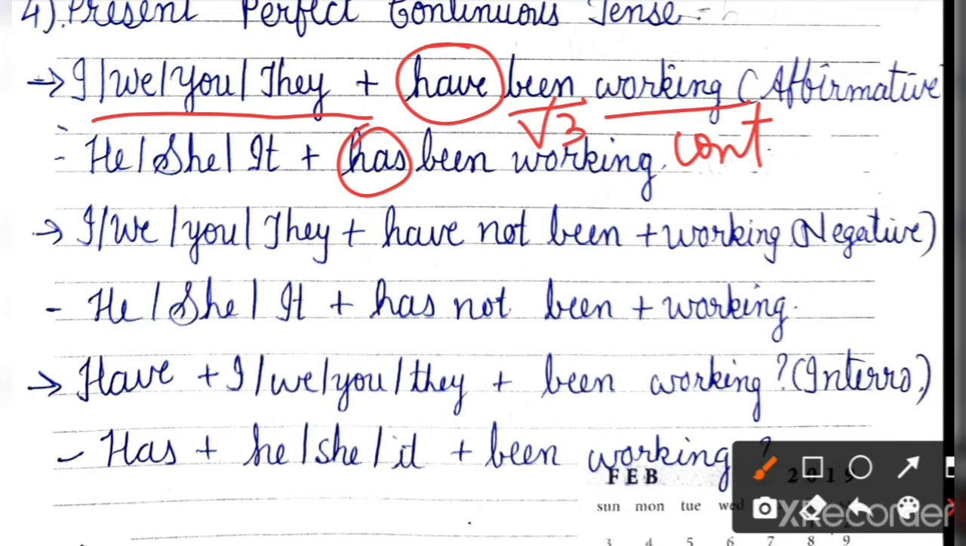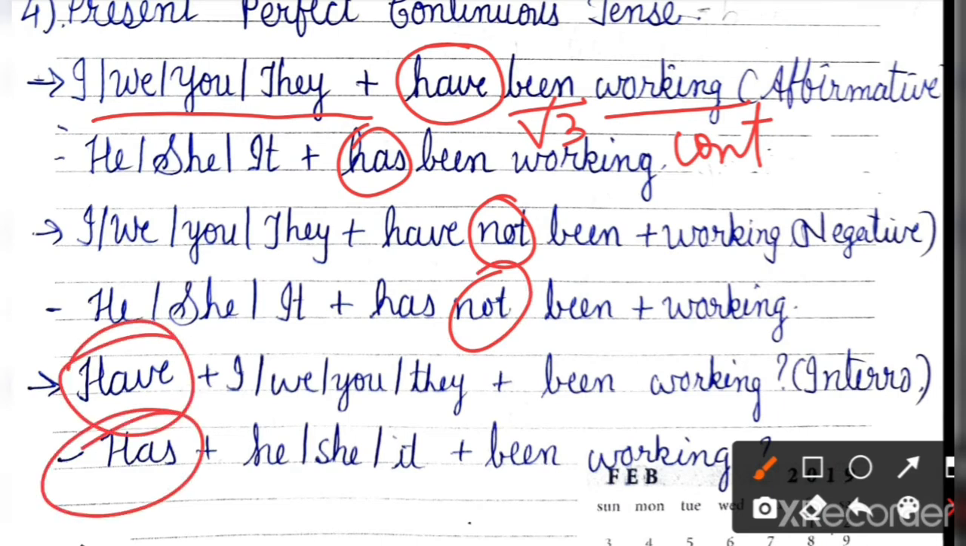Clear? For negative, we will use not after has or have. I, we, you, they have not been working. He, she, it has not been working. Clear? Then, for interrogative, we will put have or has in the beginning of the sentence.